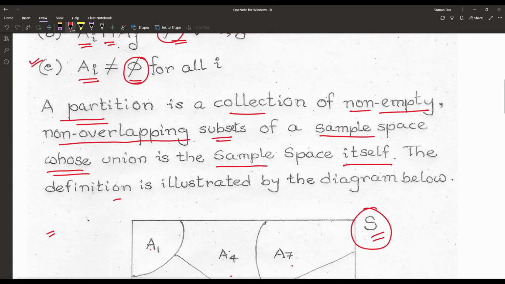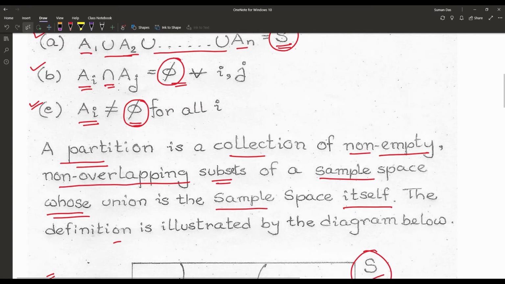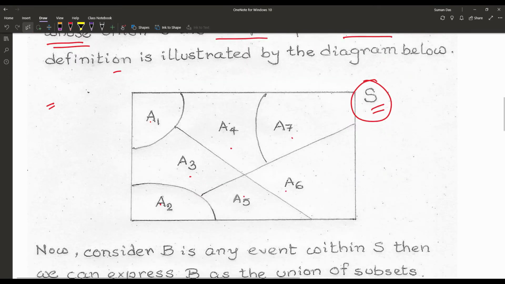That means after the union of every event we get the sample space. There are no overlapping cases, that means the intersection of two events is always phi, with no common element or outcome between two events. And third, each and every event is not equal to phi. Each event must be associated with some outcome.